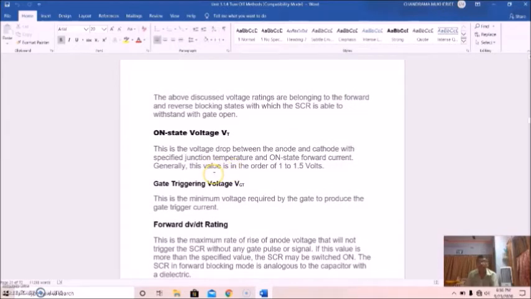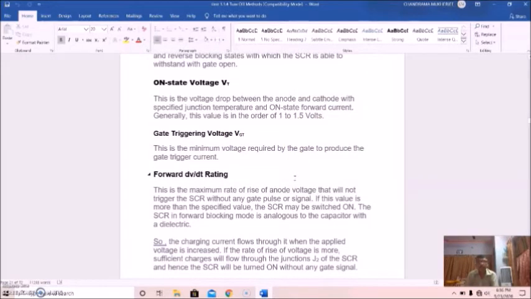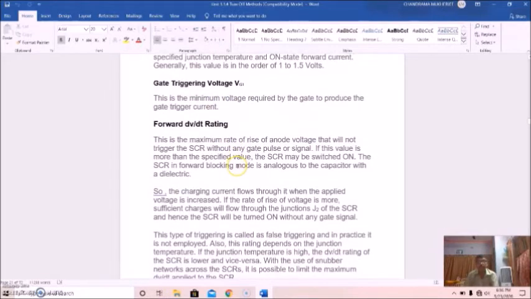Then on-state voltage is the voltage drop between anode and cathode at a specified junction temperature and on-state forward current, and this varies in the order of 1 to 1.5 volts. Gate triggering voltage, VGT, is the minimum voltage required by the gate to produce the gate trigger current.